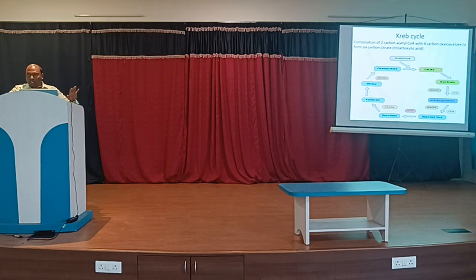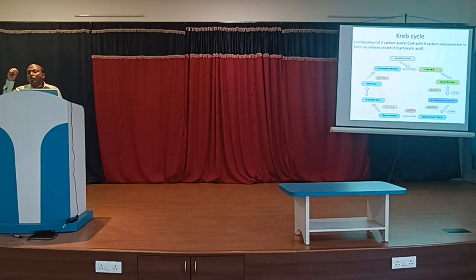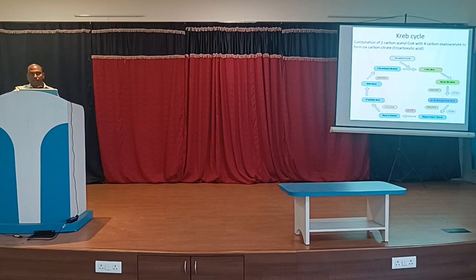Now concentrate on the glycolysis cycle and correlate it with the TCA cycle. End product of glycolysis is pyruvate. When pyruvate is converted into acetyl-CoA, again that one is a decarboxylation reaction as well as a dehydrogenation reaction. And as that one is a dehydrogenation reaction, when pyruvate is converted into acetyl-CoA, again there is a generation of NADH2. Now concentrate on how many NADH2 are generated in the TCA cycle or the Krebs cycle.